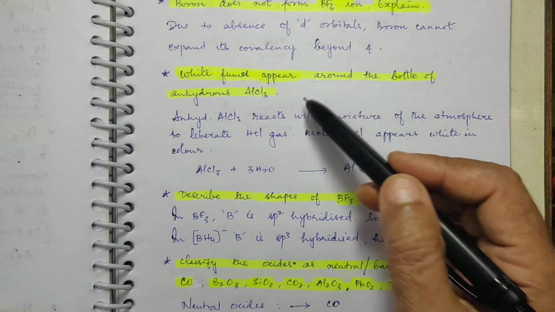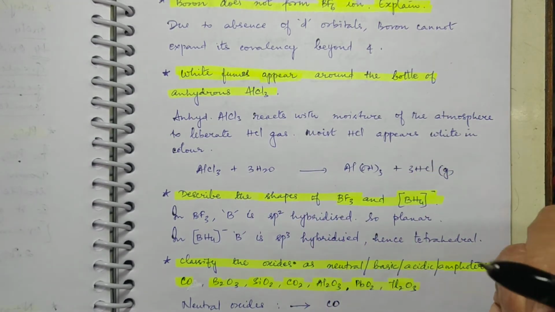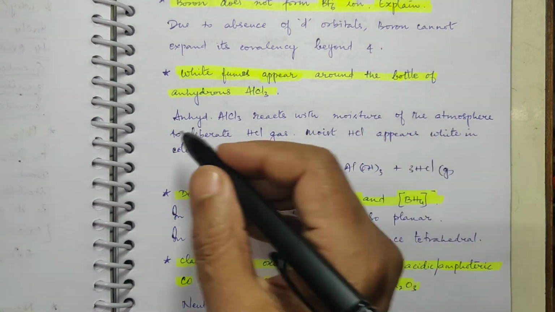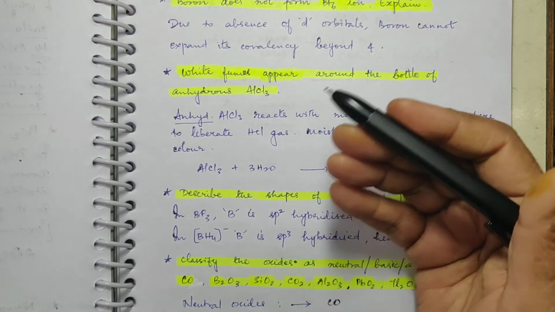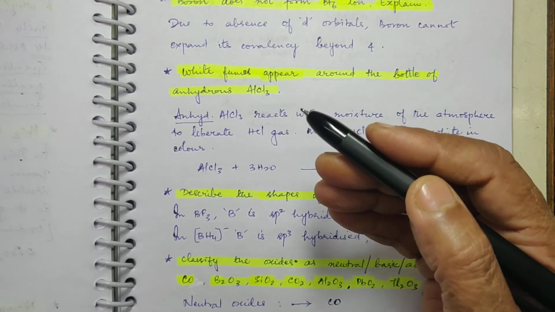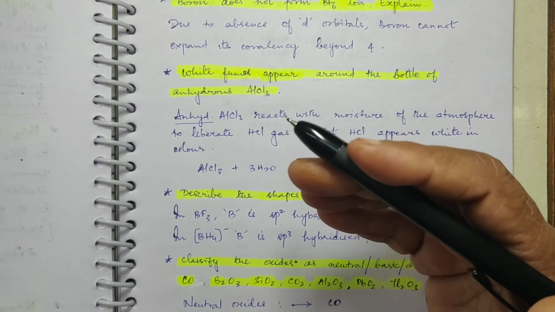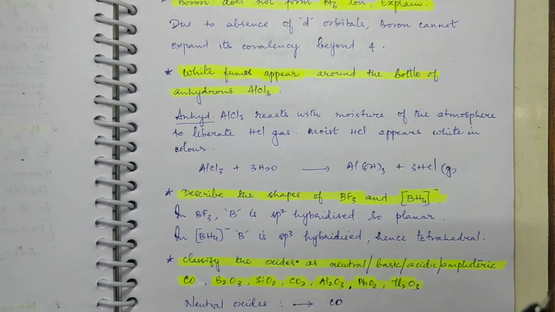White fumes appear around the bottle of anhydrous AlCl3. Why? Anhydrous means devoid of water, right? Whenever a substance is prone to moisture in the vicinity, it will immediately grab it.